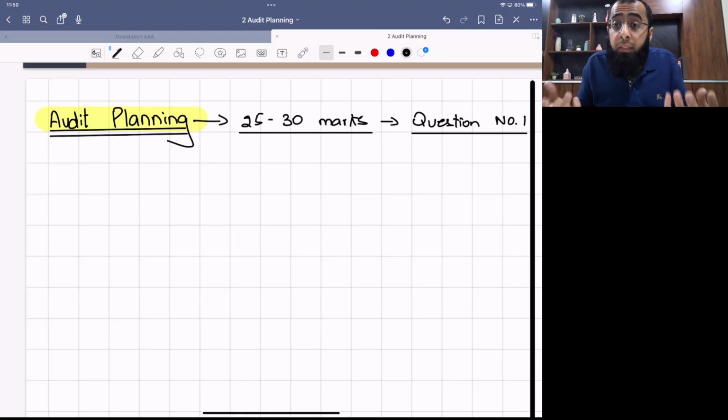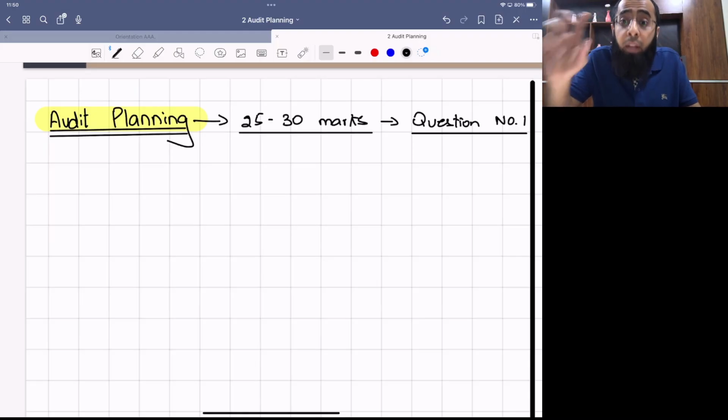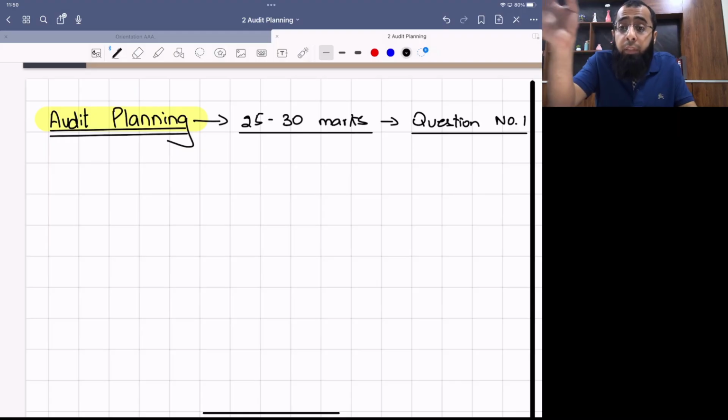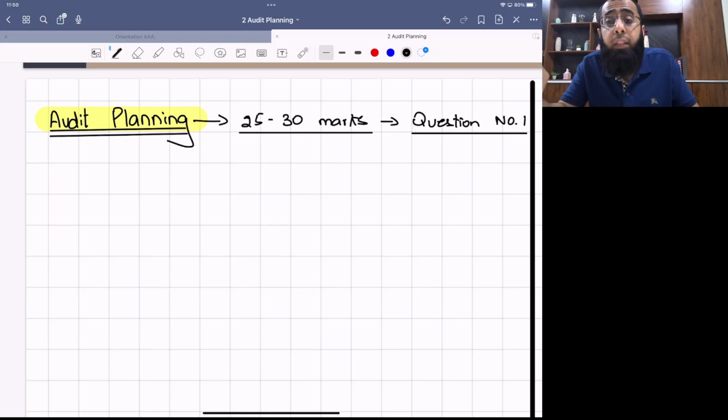You have to perform risk assessment of each account balance and transaction also. You have to highlight high risk balances. And then you will instruct your audit team that, okay, now during the audit activity, you have to cover these heads specifically. So audit planning is a mandatory phase of any audit activity, and it is mandatory for the auditor as per International Standards on Auditing to perform this audit planning.